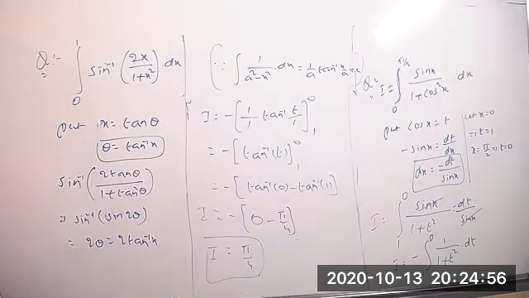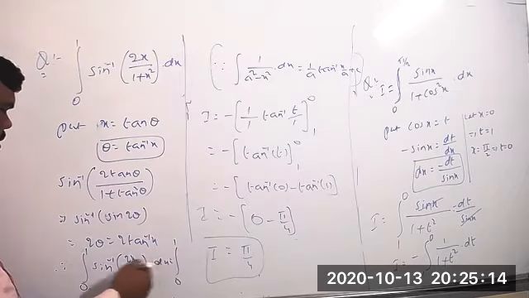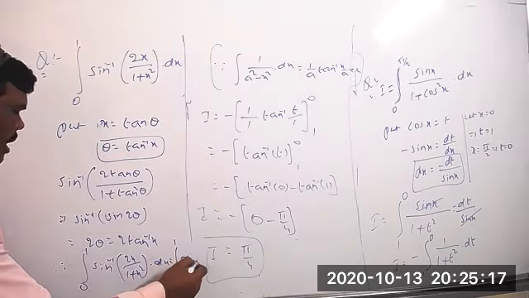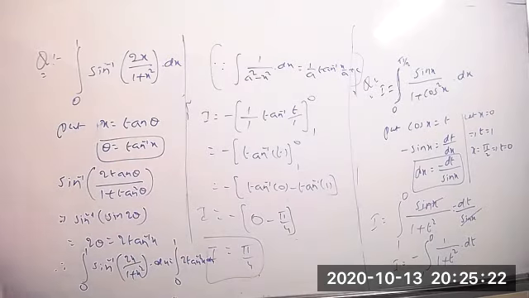So everything you can substitute in there. Therefore you can take the integration from 0 to 1 of sin inverse of 2x by 1 plus x square into dx, which clearly equals the integration from 0 to 1 of 2 into tan inverse of x into dx. 2 is the constant value, you can take it outside. So the value of I equals 2 into the integration of tan inverse of x.